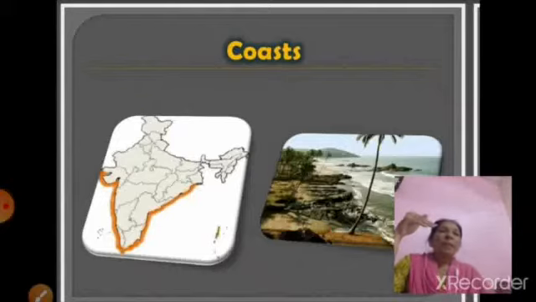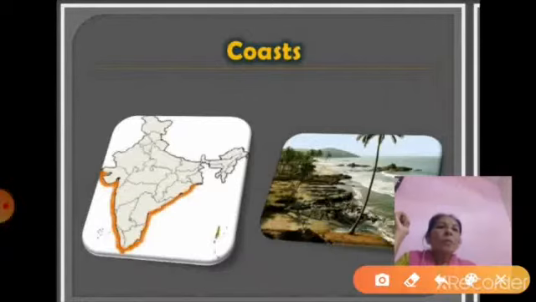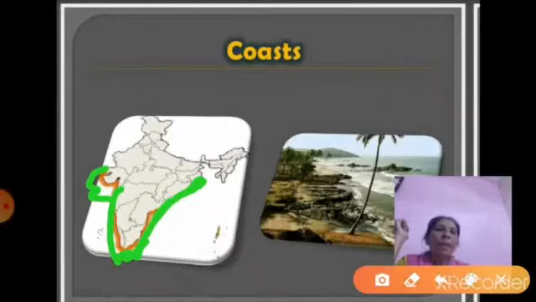Coastal plains of India extend from the Gulf of Kutch to the south up to Kanyakumari, and from there they move in the east direction from Kanyakumari to West Bengal. Right. This part is called coastal plains.